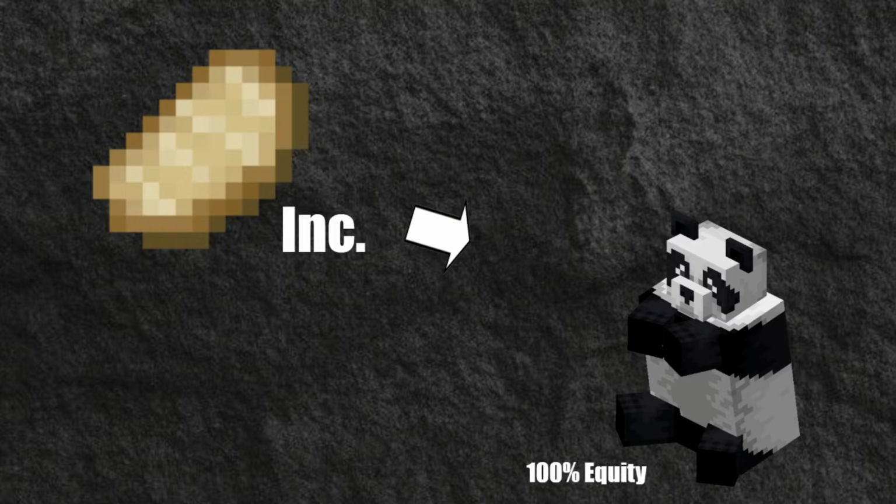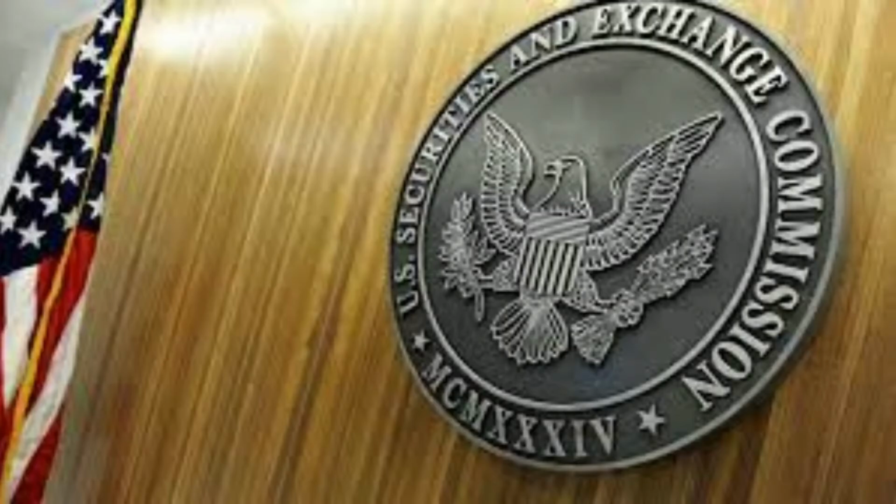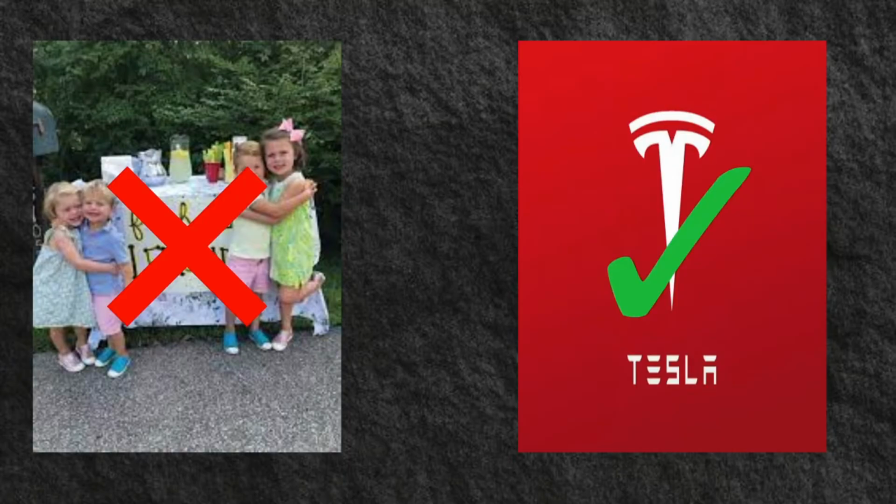Instead, the owner hires an investment banker to help Pork Chop Inc. issue their new shares. The company is then analyzed by the SEC, or the Security Exchange Commission, which is a bureaucratic agency responsible for making sure that companies are legit. The SEC will observe Pork Chop's management qualifications, their assets, their debt, their operations, and so on, to ensure that a company is viable to trade in the stock exchange. This is why a 6-year-old cannot sell shares on their lemonade stand, at least not on the official stock exchange.